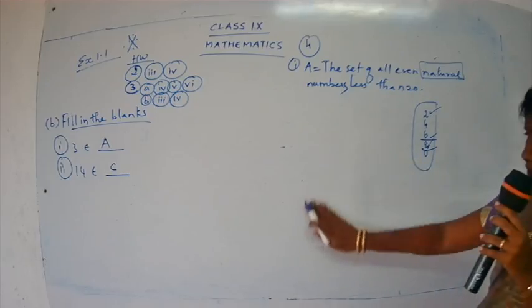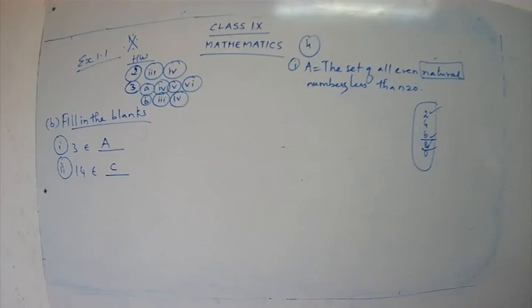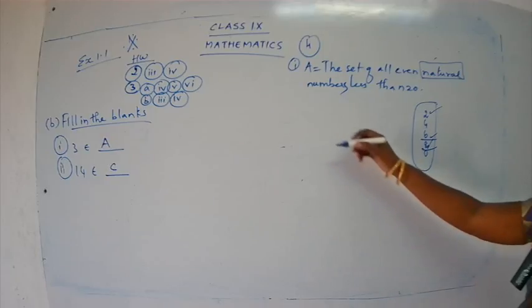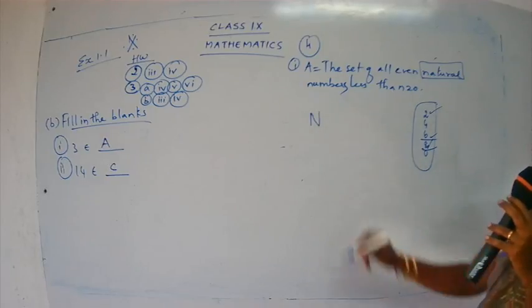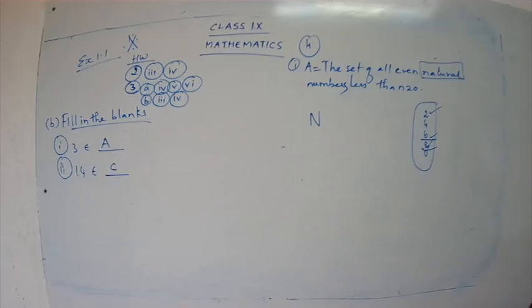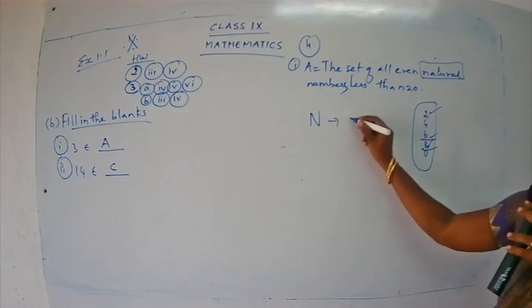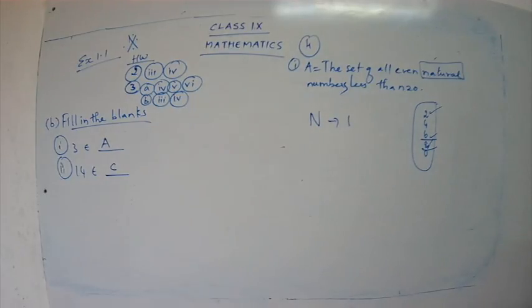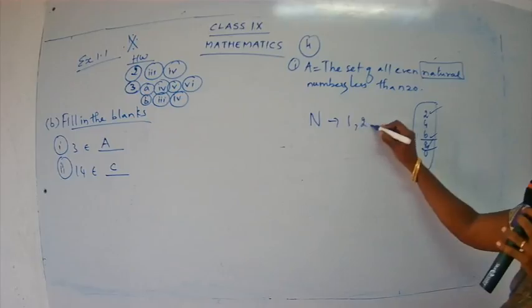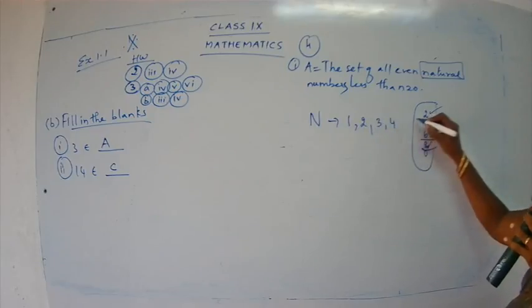I hope you have studied natural numbers and whole numbers in your previous classes, children. Just a small recap. Natural numbers, denoted as N, start from 1. It always starts from 1, then goes on like 1, 2, 3, 4 and so on.